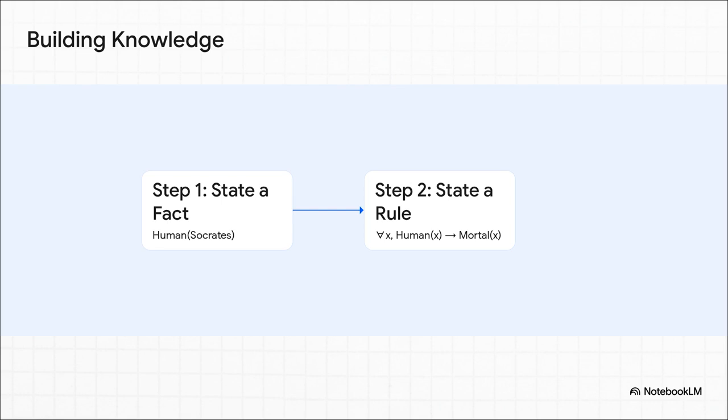Just look at how this all comes together. First, in step 1, we anchor our world with a simple fact, human(Socrates). Then, in step 2, we give it a universal law. For any x, if that x is human, then that x is mortal. And just like that, with only 2 lines, we've encoded a really fundamental piece of wisdom.